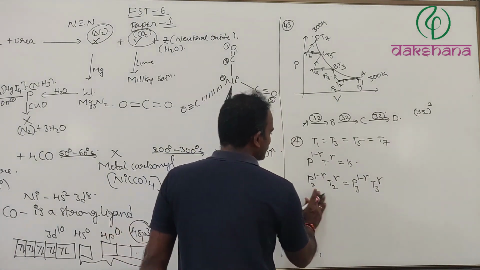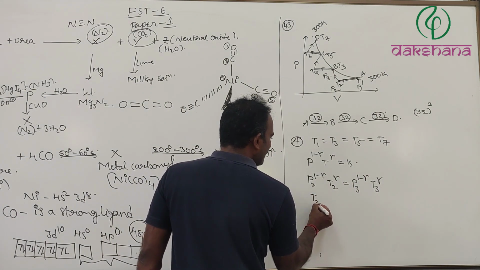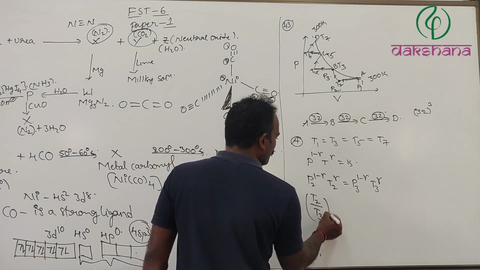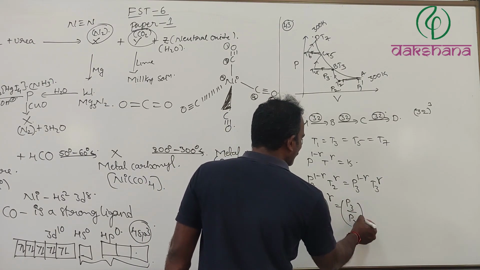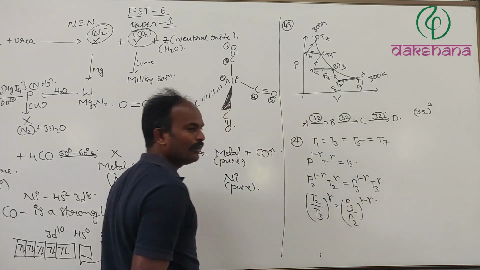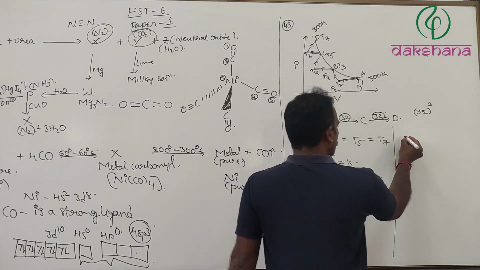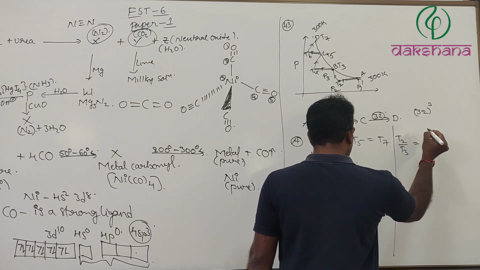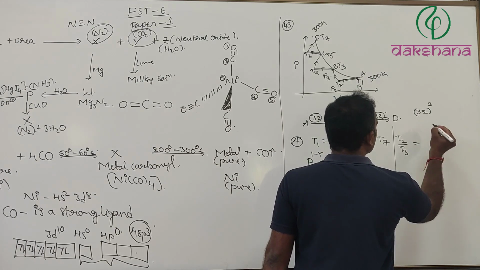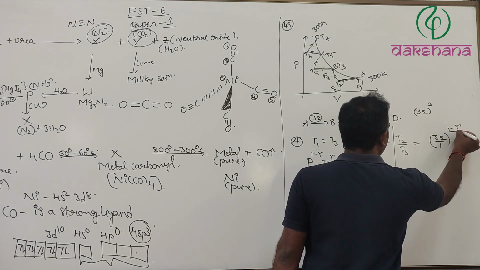So we can write (T2 divided by T3) to the power gamma equals (P3 divided by P2) to the power 1 minus gamma. Here T2 divided by T3 equals 32 to the power (1 minus gamma) divided by gamma.